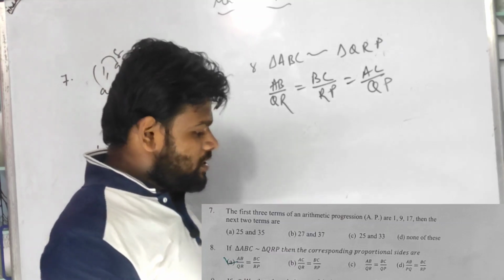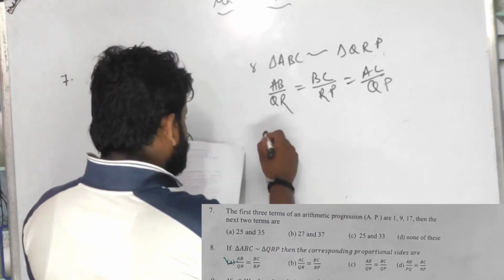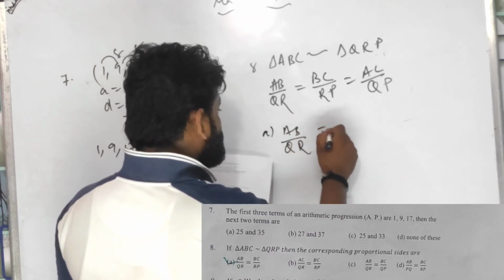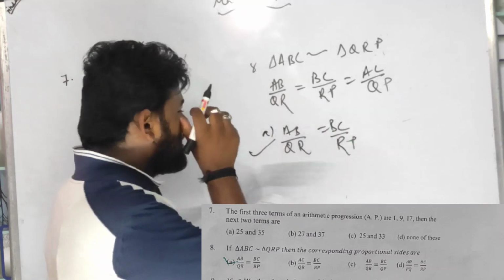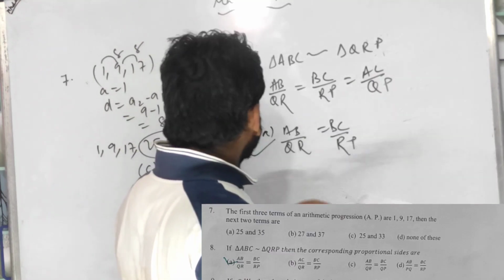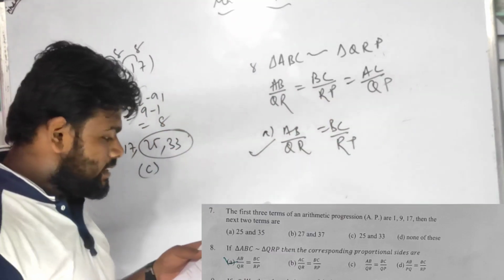Let us see the options. In option A, it is given AB upon QR equals BC upon RP. Yes, it is given. A is the correct answer, I think. Let me see B over here. B is AC upon QR. No, B is not a correct answer.